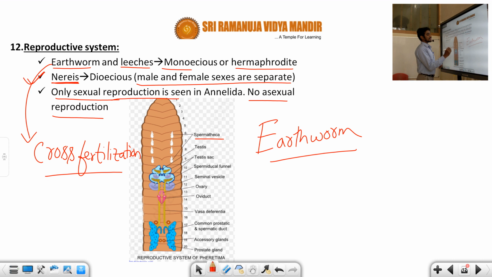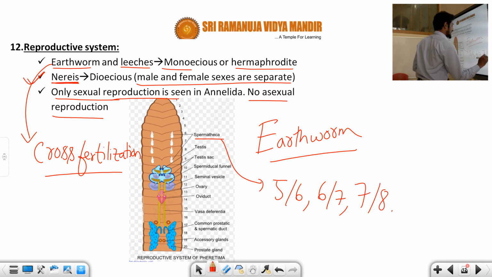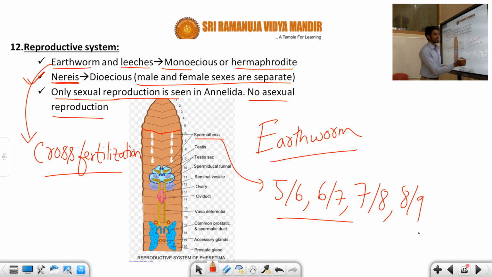The spermatheca is to be present in this way only: 5/6, 6/7, 7/8 and 8/9. Why have we mentioned it this way? The spermatheca has 4 pairs. You can see down here is the 5th segment, which also occupies the 6th, 7th, 8th, 9th. So the spermatheca's segment position you have to give in this way only. What is that? 5/6, 6/7, 7/8, 8/9.